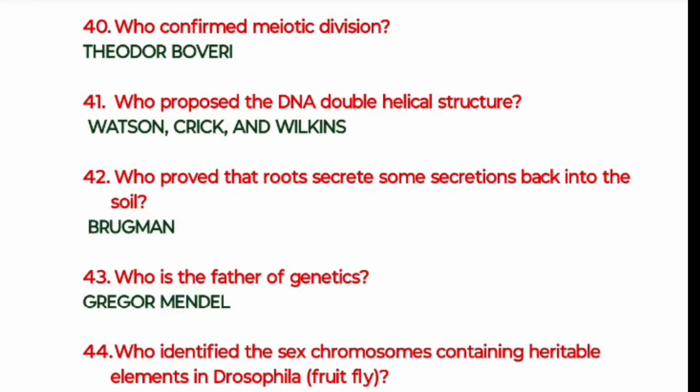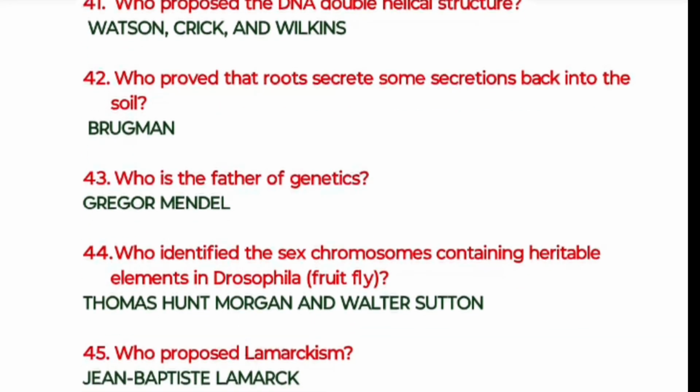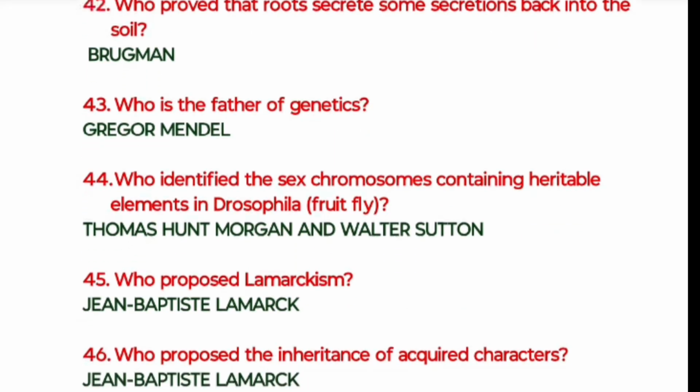Watson, Crick, and Wilkins. And the 42nd: who proved that roots secrete some secretions back into the soil? Brueggemann. And the 43rd one: who is the father of genetics? Gregor Mendel. And the 44th one: who identified the sex chromosomes containing heritable elements in Drosophila, nothing but a fruit fly? Thomas Hunt Morgan and Walter Sutton.